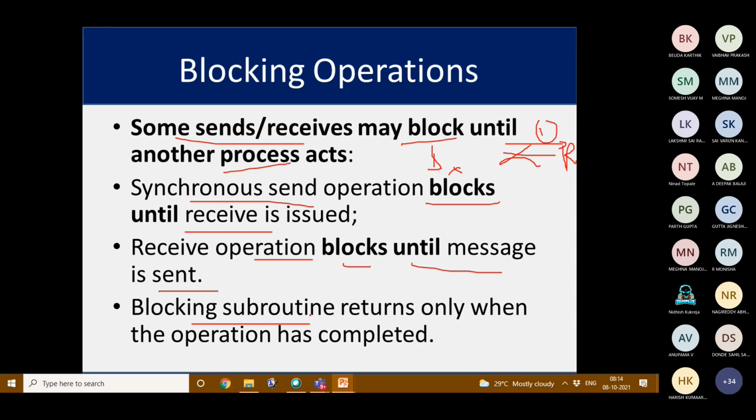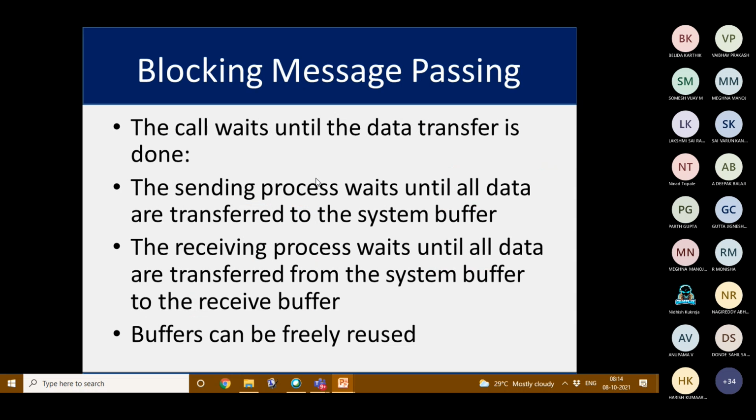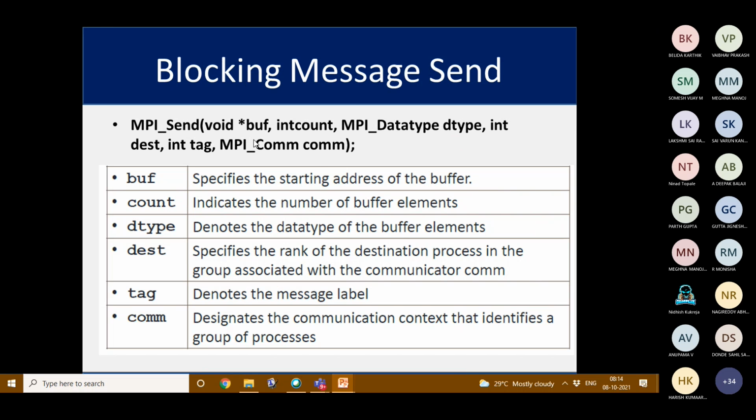A blocking subroutine returns only when the operation has been completed. The call will be waiting until the data transfer is done. The sending process will wait until all the data are transferred to the system buffer, and the receiving process will wait until all data are transferred from the system buffer to the receiver buffer. And buffers can be reused in point-to-point communication.